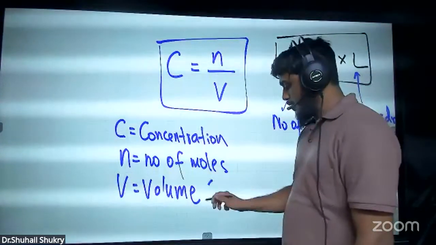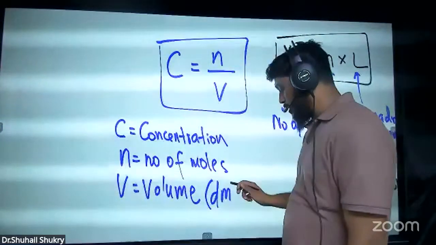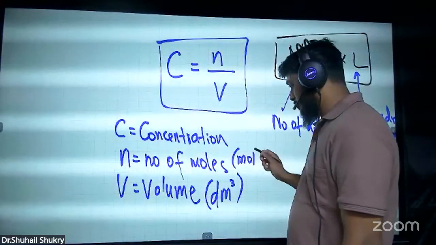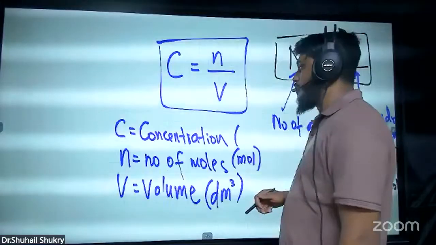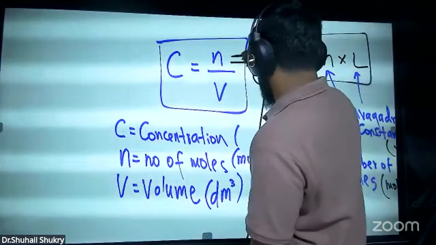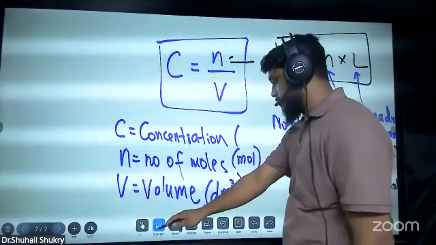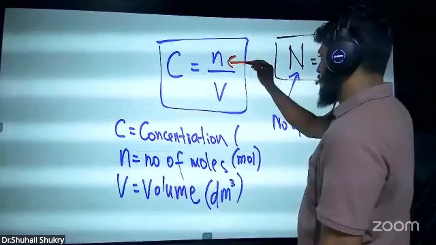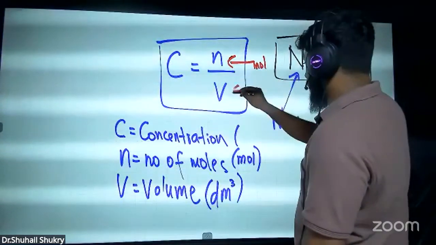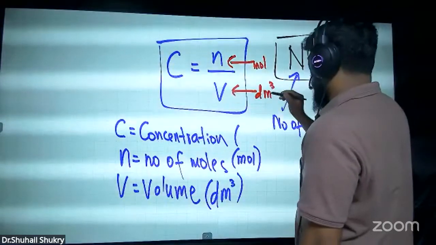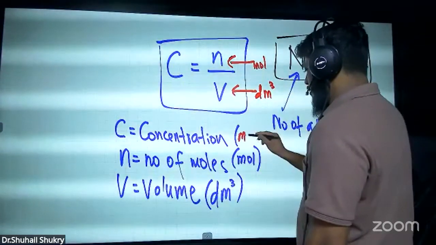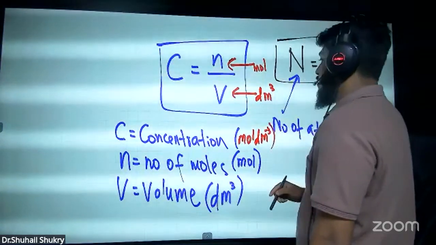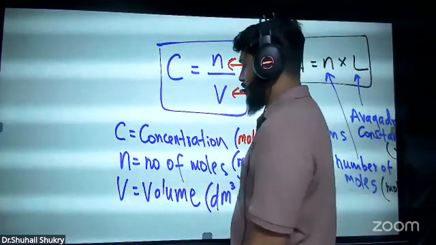Volume we don't give in standard units here; normally we use decimeter cube. Number of moles we use mole. So when you divide mole by decimeter cube, you get mol dm minus 3.